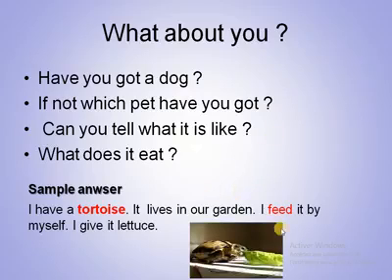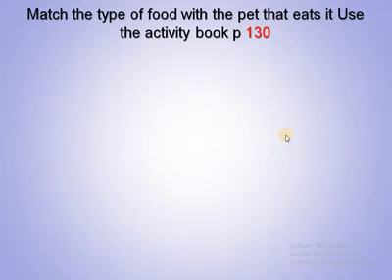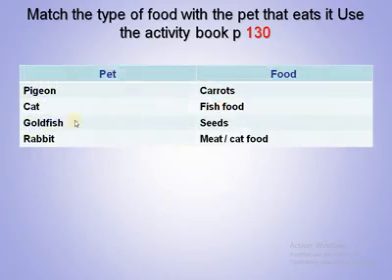Right. So as you can see here, we have the turtle, the tortoise eating lettuce. Okay, now we carry on talking about pets and what they eat. So match the type of food with the pet that eats it. You can use the activity book. You have the same activity on page 130. So you have the pet and you have the food.